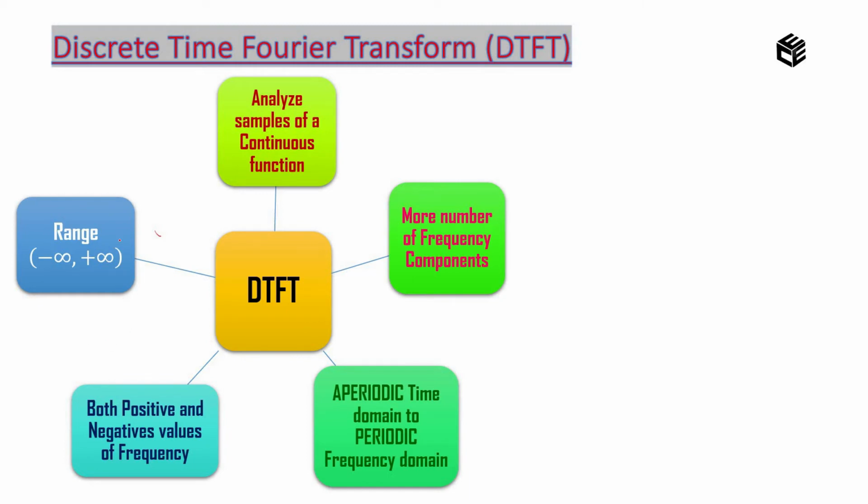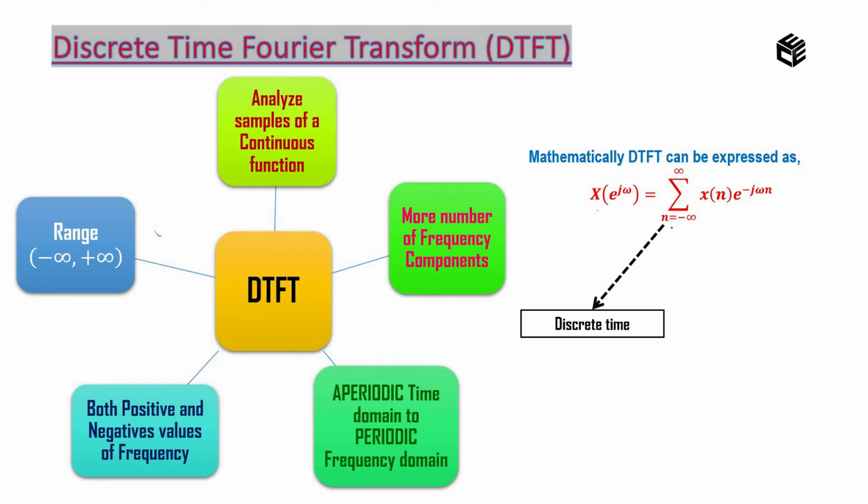Now let's move on to the mathematical expression for DTFT. Mathematically this function can be expressed as X of e power j omega is equal to summation n equal to -infinity to infinity x of n e power minus j omega n. Here n is called the discrete sample or discrete time, and we have a function called omega. So what is the name of omega? Omega is angular frequency. So this component specifically represents the frequency element, correct?